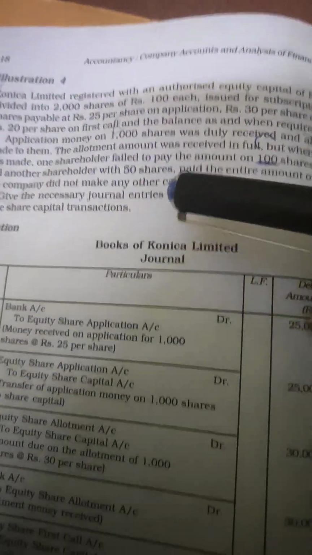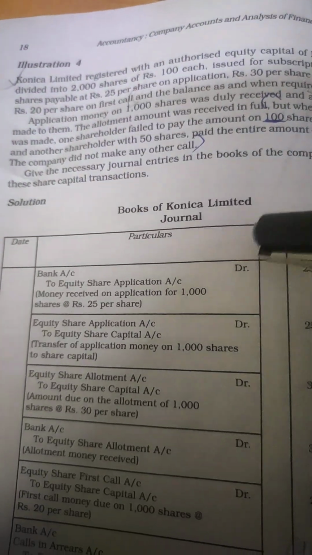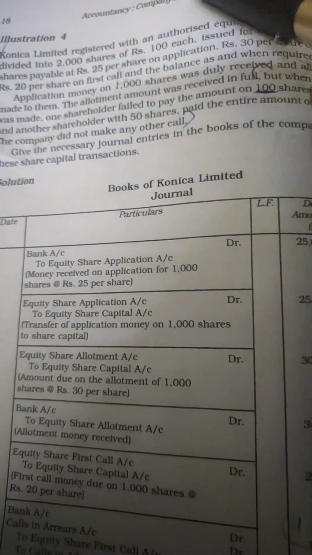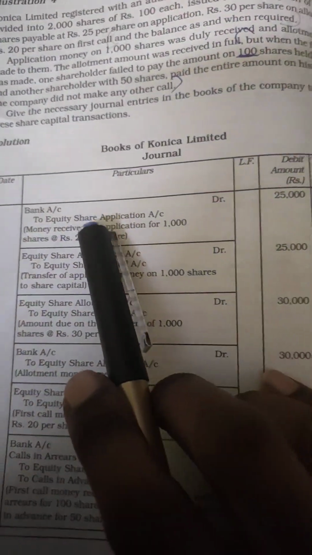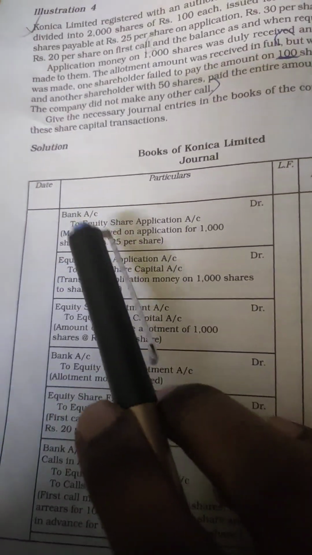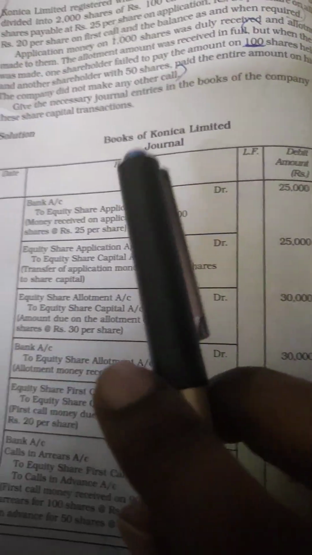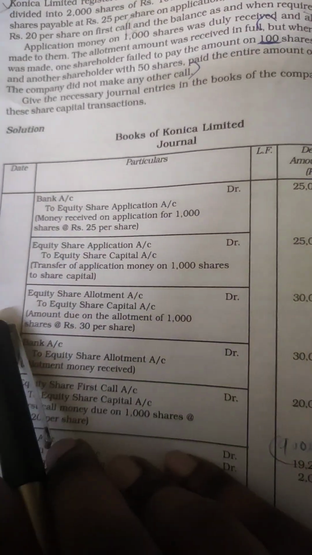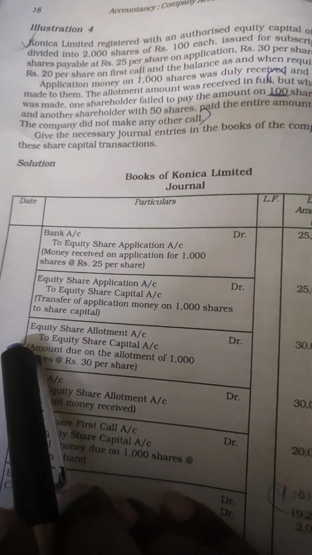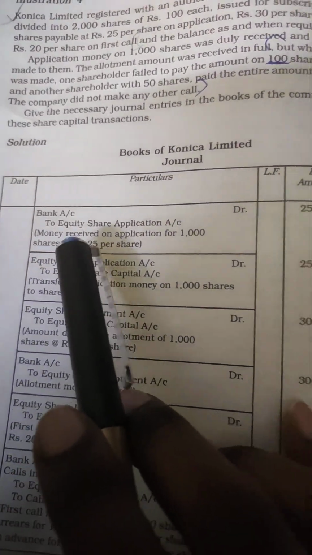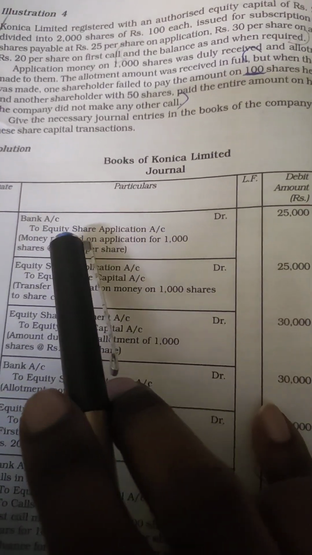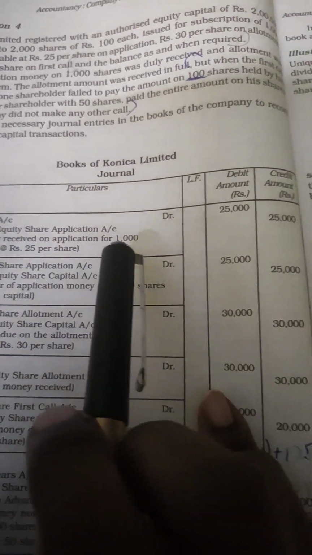So we have to first write the heading, books of Konica Limited, then the heading journal. Then we have to draw the journal, date, particulars, ledger folio, debit and credit. The first entry is relating to the share application money received. The entry for this is bank account debited to equity share application account.